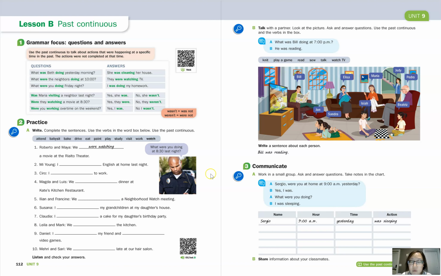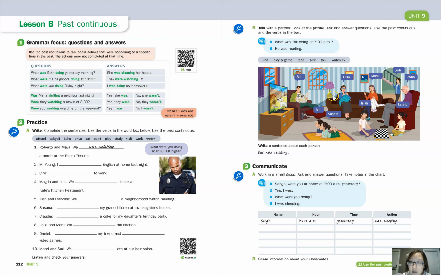Okay, so let's take a look at knit, the activity knit, and let's find out who's doing that. Okay, so we can see that Elisa is knitting. So we can ask the question, what was Elisa doing at 7 p.m.? So we can answer, she was knitting. Okay, so we have to add another T. K-N-I-T-T-I-N-G. Okay, so she was knitting.